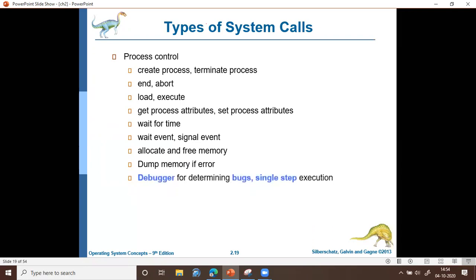When the memory is dumped, there are debuggers for determining bugs. There are some debugger software using which you can access that dump memory location and understand why the error has occurred. Similarly, there is a concept called single step execution. Normally any programming language provides this feature, by which you can perform step by step execution. You can execute one line and see what the output is, then the next line and its output.